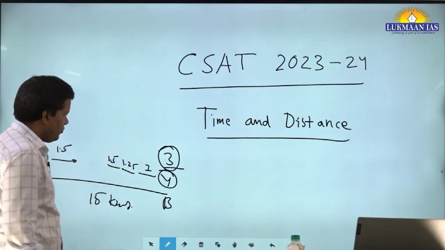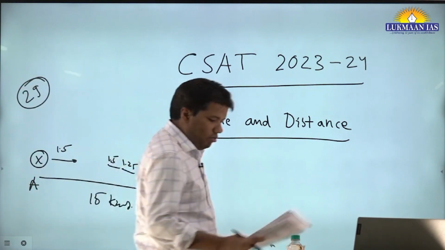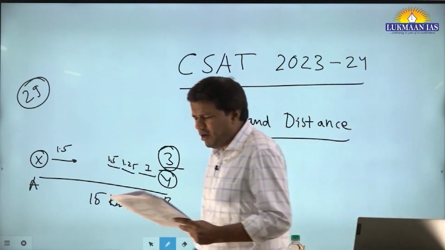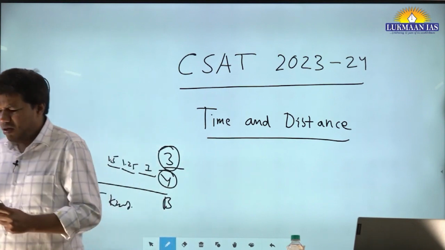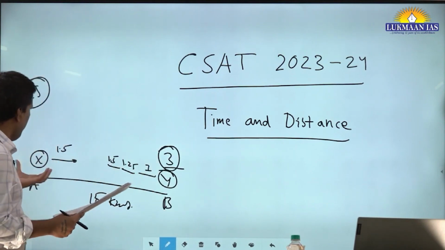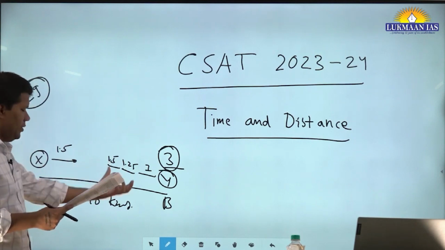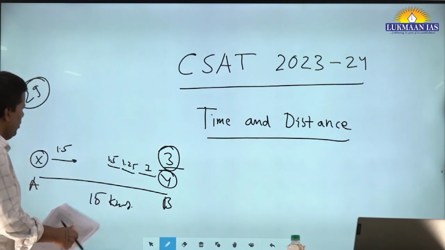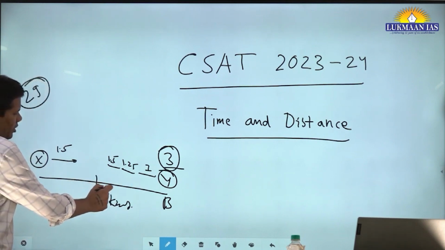That's what they have said. Then they are asking which of the following is the correct answer. One option is they take 5 hours to meet. In 5 hours, both of them will complete this distance, and they meet midway between A and B, that means at 7.5 km.